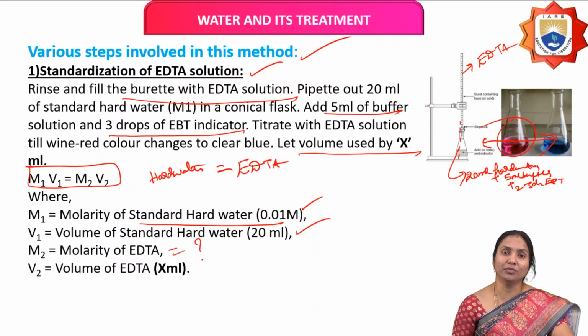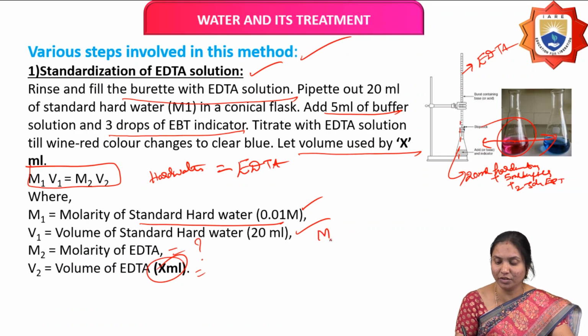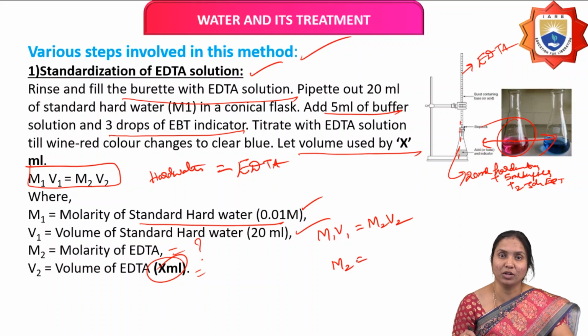And next, V2 is the volume of EDTA. It is the burette reading, and its value is X ml. So we can substitute these values in this formula. M1V1 equals M2V2. We have to find the molarity of EDTA, so M2 equals M1V1 by V2.